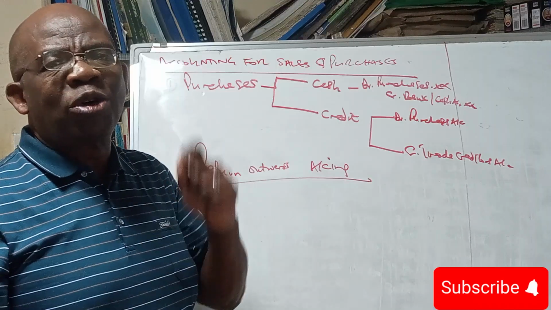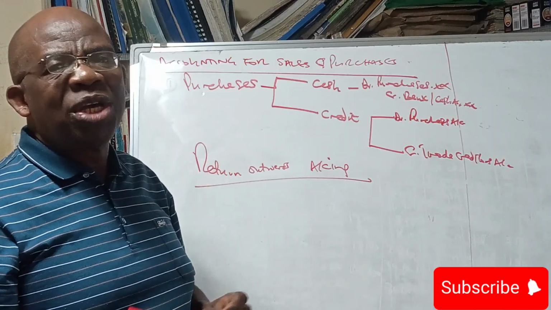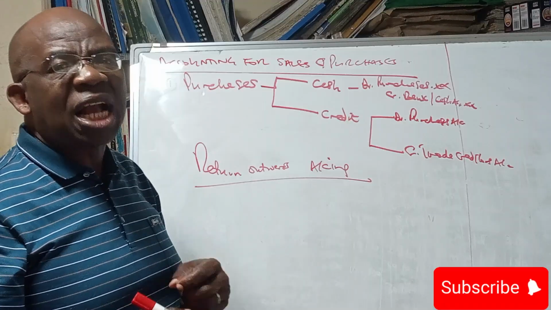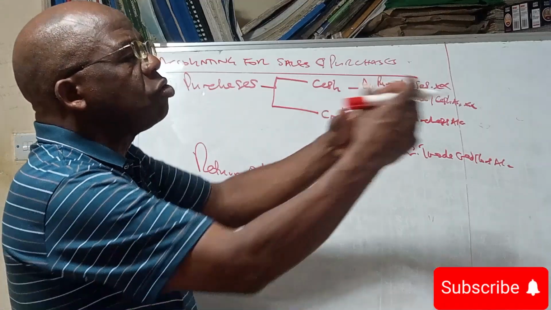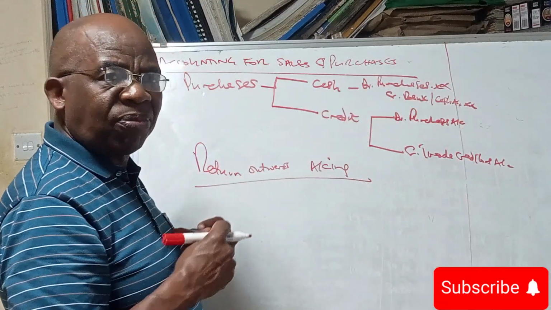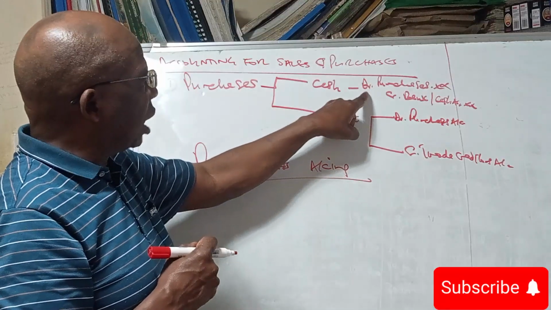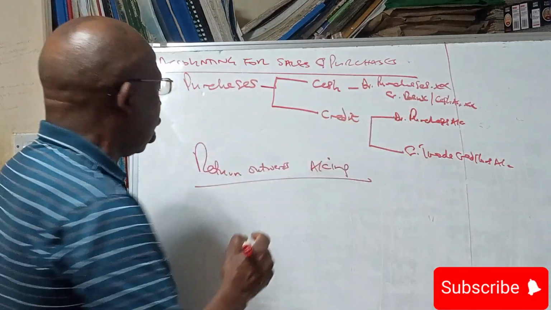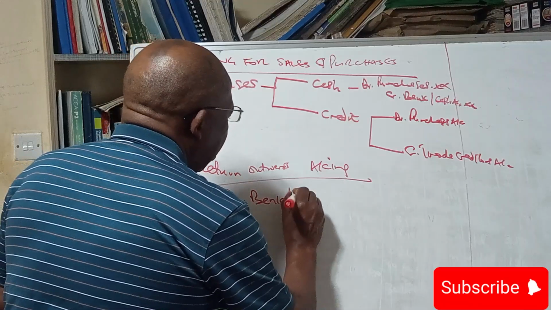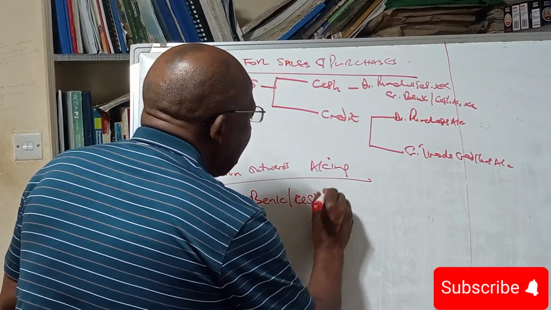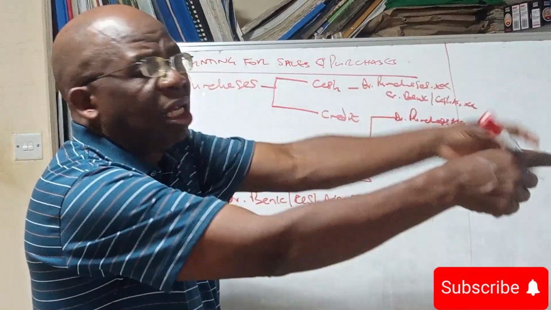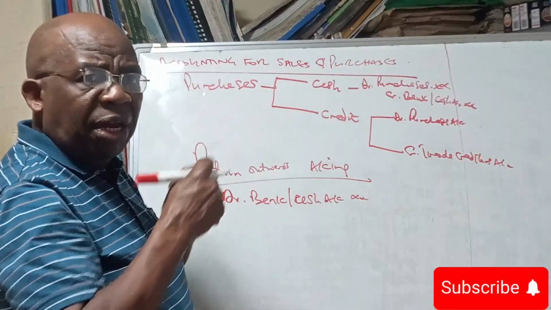At times we don't know what to debit in terms of return outwards and return inwards. But when we return goods to our supplier, we know money has increased in the firm, because if we had bought on cash, money will increase in our bank or cash. So you debit bank or cash because money is coming in. As we return goods, the money we had given is given back to us.